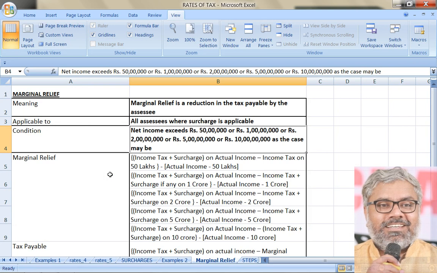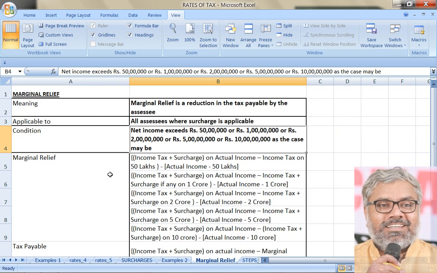Only for individuals, the surcharges are changing: when the income is below 50 lakhs, nothing; 50 lakhs to 1 crore, 10%; 1 crore to 2 crores, 15%; 2 crores to 5 crores, 25%; and 5 crores above is 37%.